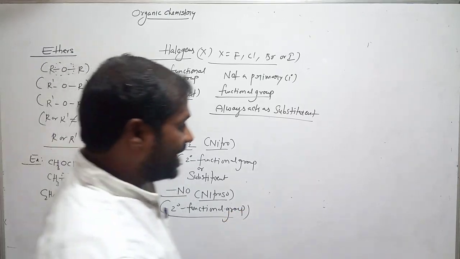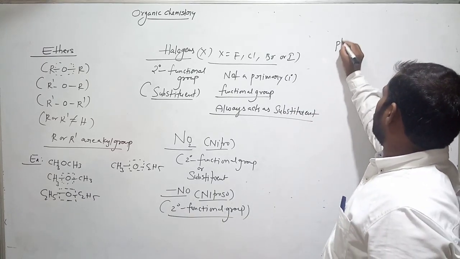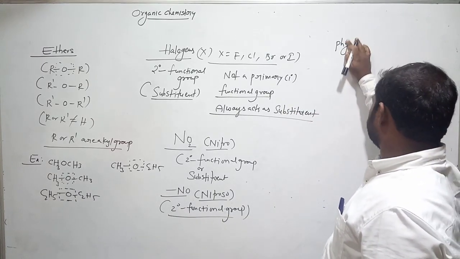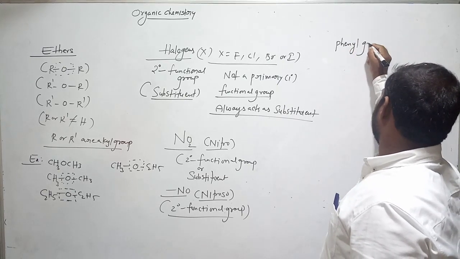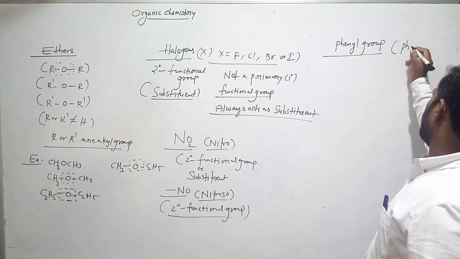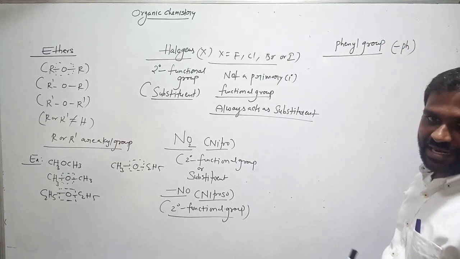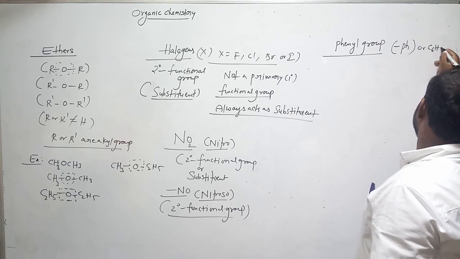Okay. If phenyl is there, phenyl group means, we can represent it like this: Ph, phenyl, and its formula is C6H5.